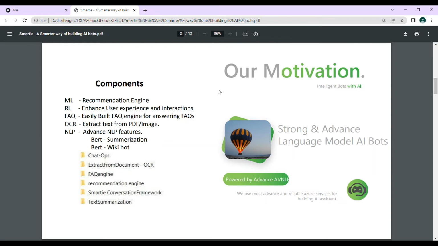And there might be many places where we need to extract text from an image or PDF. So we have built our own OCR system by using PyTesseract, which can extract information from a PDF or image, and that can be used by our BERT model, which is our FAQ model, to answer the questions related to those topics.